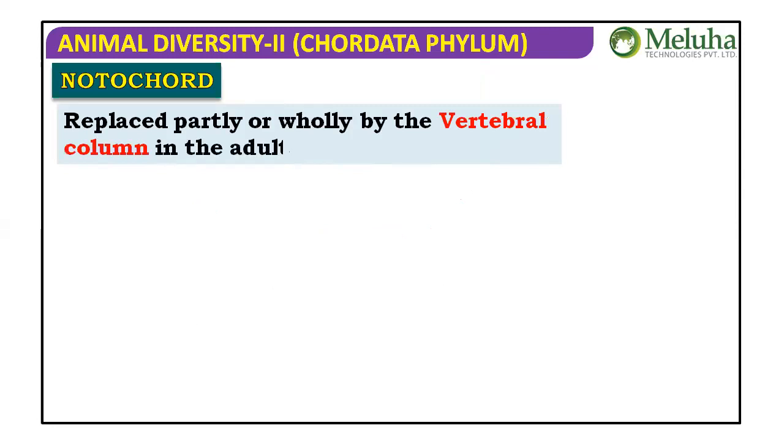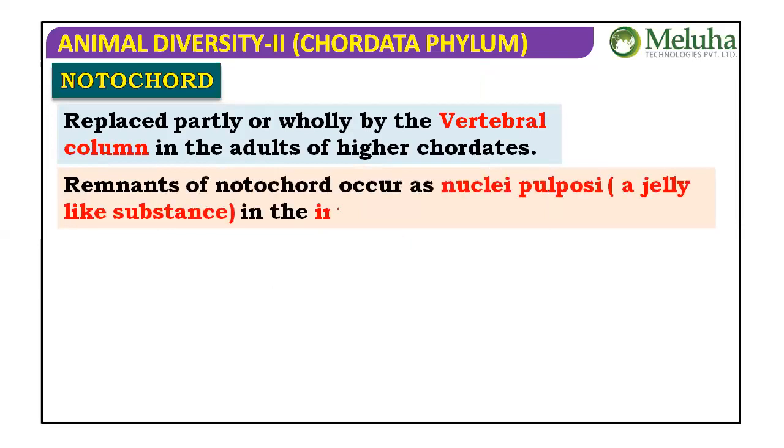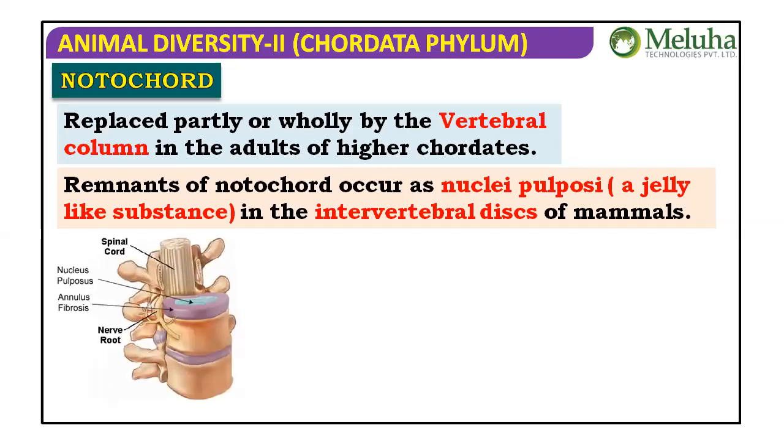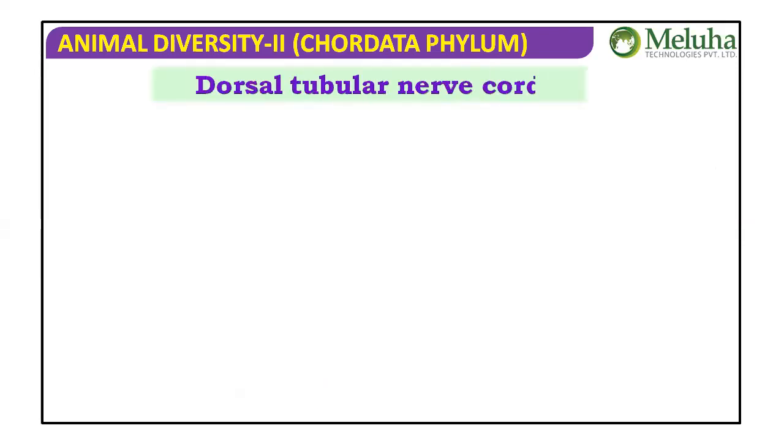The notochord is replaced partly or wholly by the vertebral column in the adults of higher chordates. That means it is replaced partly in cyclostomata, and wholly in all the remaining gnathostomata. Remnants of the notochord occur as nuclei pulposi, the gel-like substance in the intervertebral disc of mammals. This is the story of the notochord. Then let's take a look at the pharyngeal gill slits, dorsal tubular nerve cord, and post-anal tail. They are also basic chordate characteristic features.